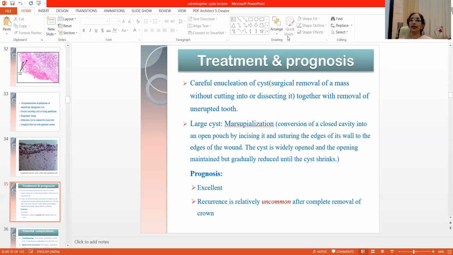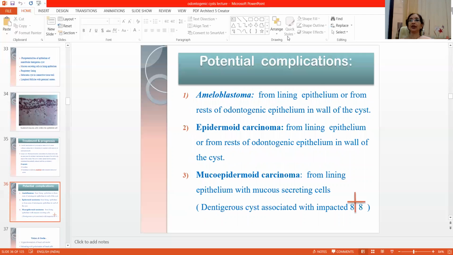Now coming to the treatment and prognosis, treatment is careful enucleation of the cyst, and large cysts are treated with marsupialization. Prognosis is excellent, and recurrence is relatively uncommon after complete removal of the crown.